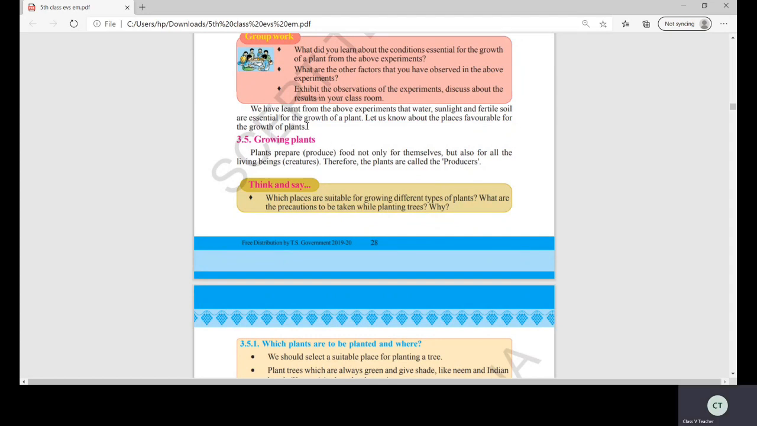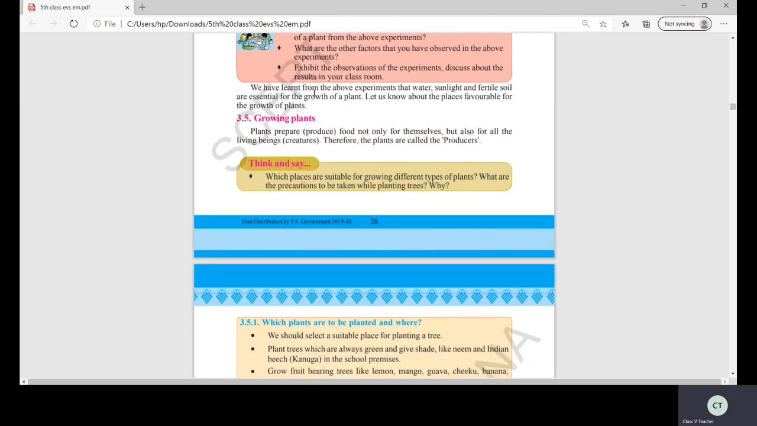Okay, we'll stop up to 3.4. From these experiments, we have learned the essential things: water, sunlight, and fertile soil, isn't it? Till now, it is enough, children. In the next session, I'll be teaching how to grow the plants and what the favorable places are for the growth of plants.